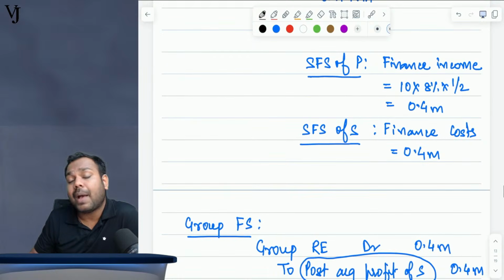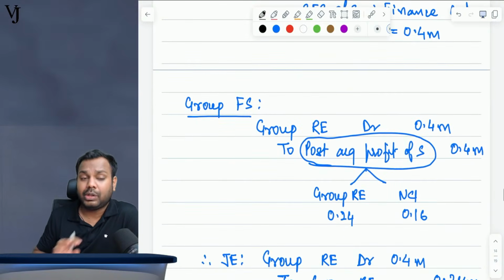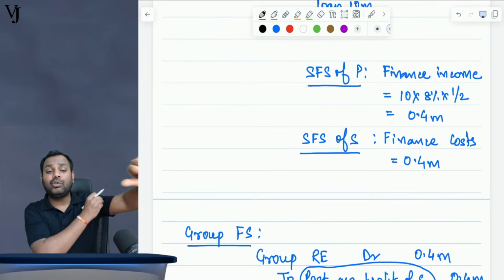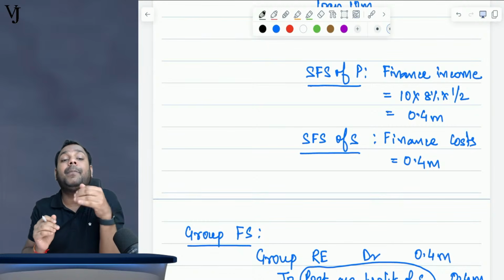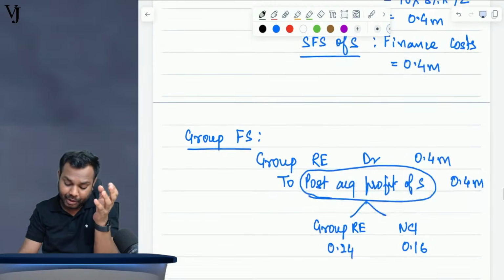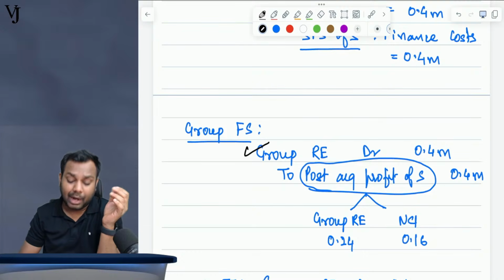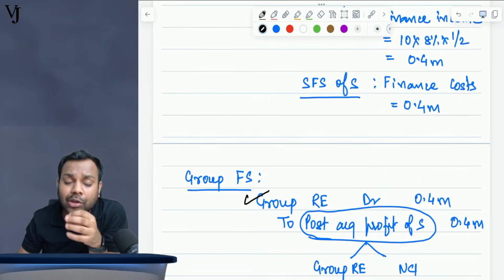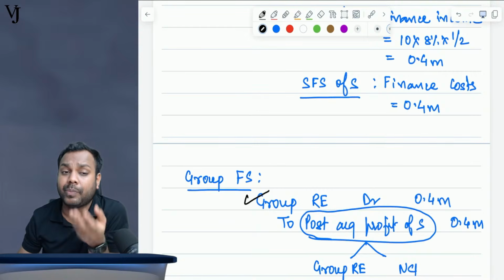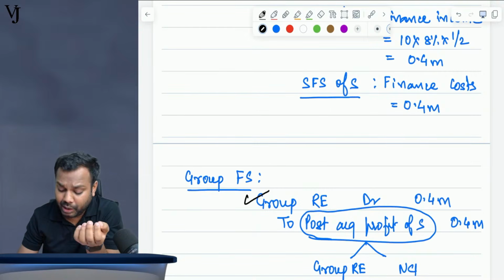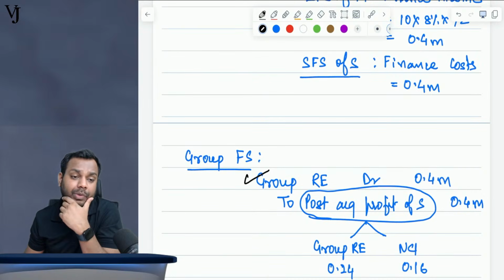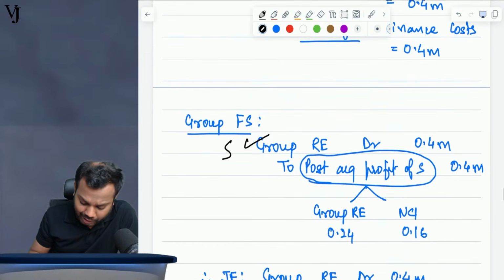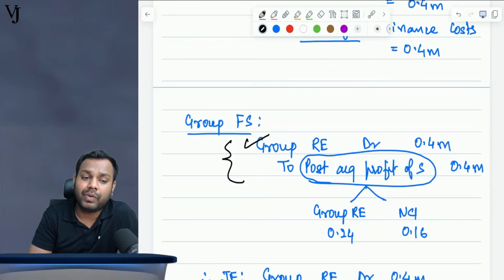Now what will happen in group FS? In the group FS, I have to reduce the profits of parent, so I will debit group RE. Now I have to reduce the cost of subsidiary, meaning I have to increase the profit of subsidiary. So I will increase the post acquisition profits of subsidiary by 0.4 million. Is this entry clear to everyone till here?